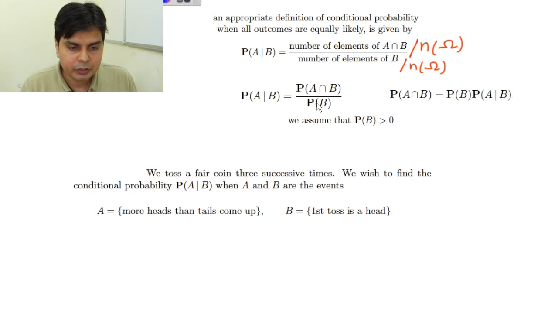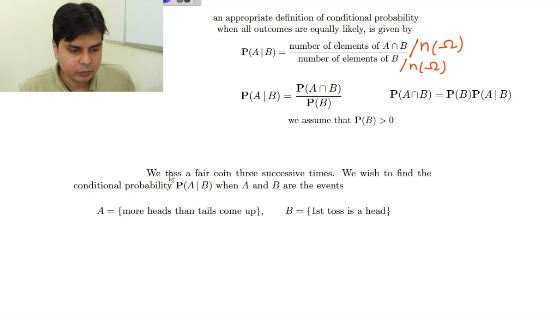So this definition I can also write in this form: the probability of A intersection B is equal to P(B) times the probability of A given B. This will be made use of in subsequent lectures when I talk about Bayes theorem and independence of events. So this is the basic rule of conditional probability.